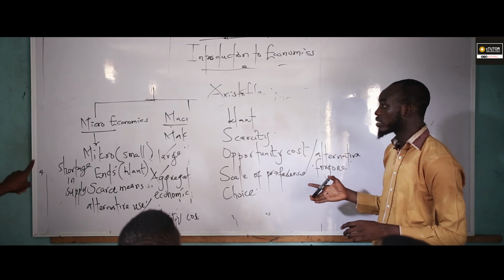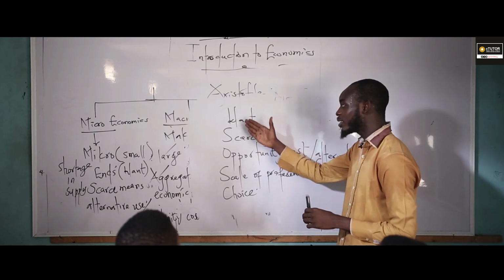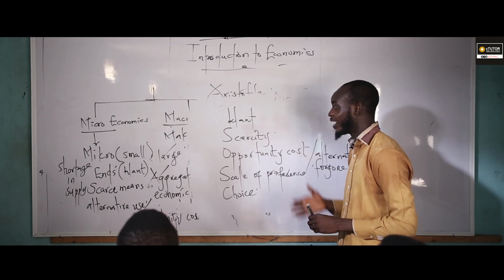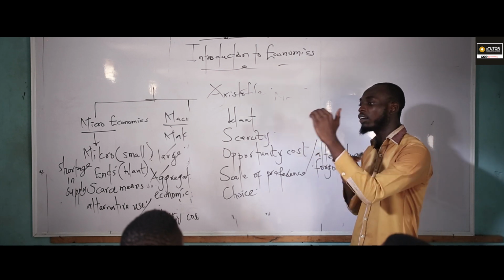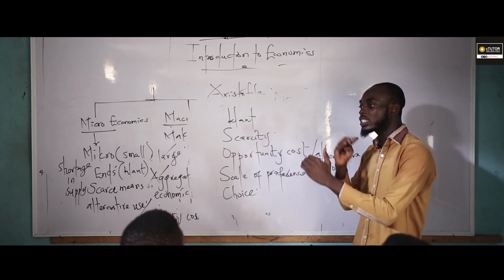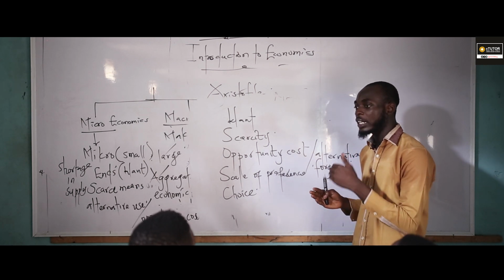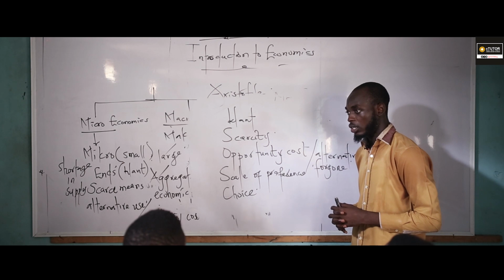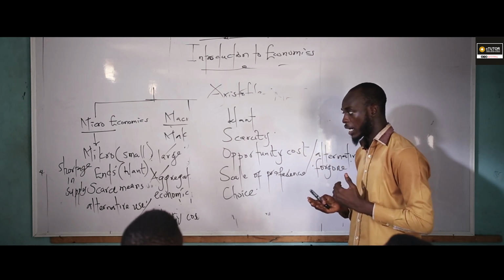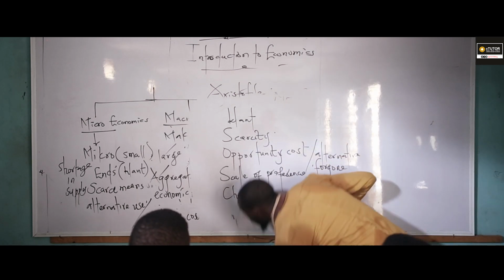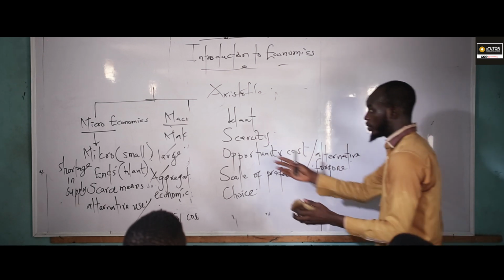Now, if I say something is scale of preference, yes, all these are under microeconomics. If I say something is called scale of preference, it means when things are arranged in order of relative importance, or in order of priority, in accordance with their level of importance. Do you understand? So let me give us an example, a great example of what I'm saying. Let me write it here.